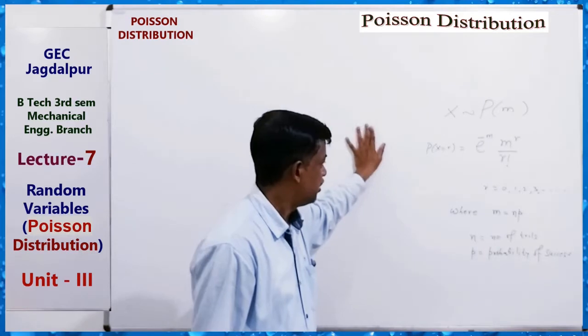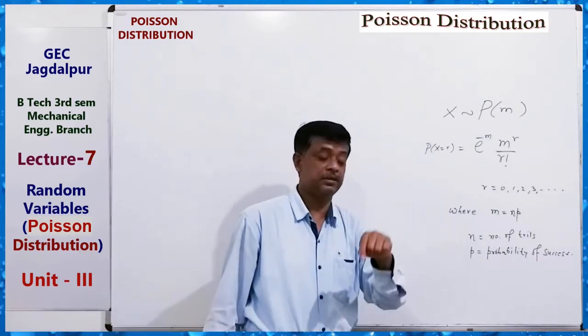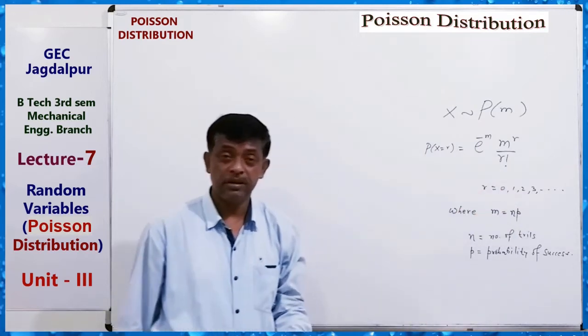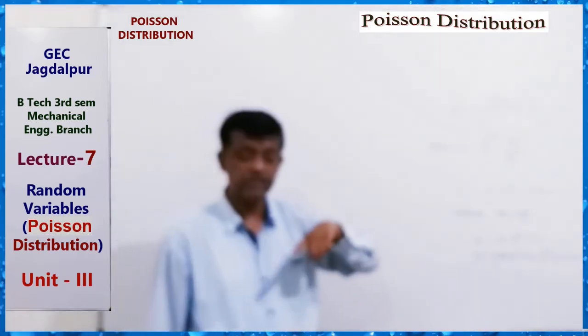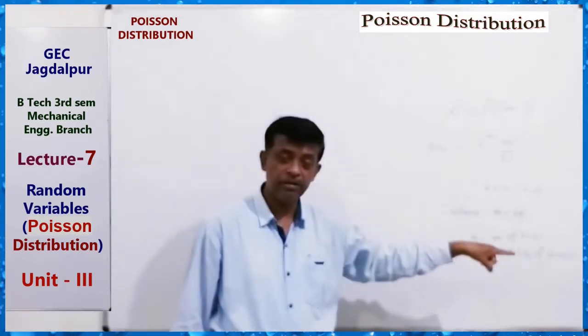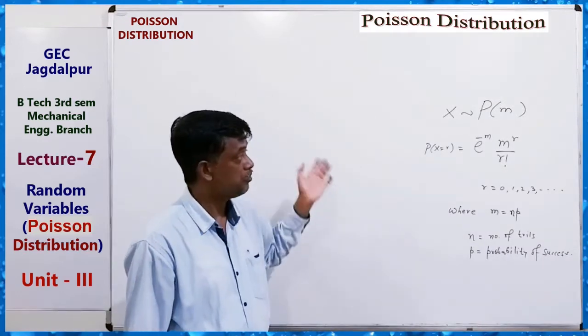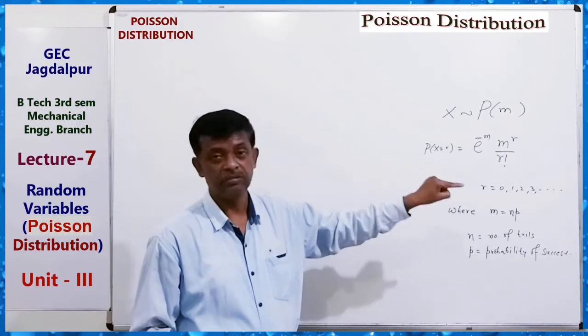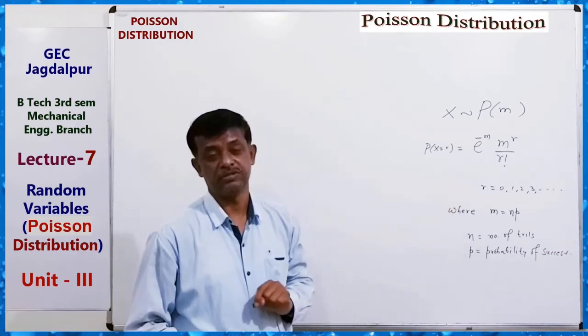Just as in fitting a binomial probability distribution to given data, here also we fit the given data to a Poisson distribution.